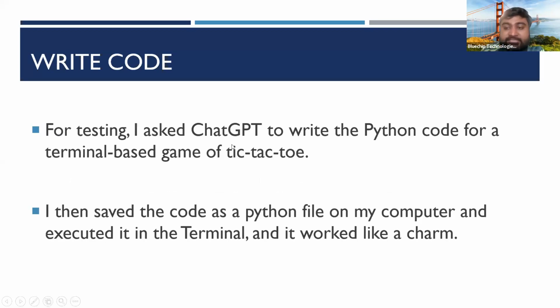Here again, in this example, I'm showing how to write a simple game, tic-tac-toe, and how we can ask it to write that in Python. Another new thing in ChatGPT is called chain prompt. That means the answer you get from ChatGPT can be a question for the next iteration, right? So let's say we ask a question and ChatGPT gives an answer. That answer we can use as a second question, right?